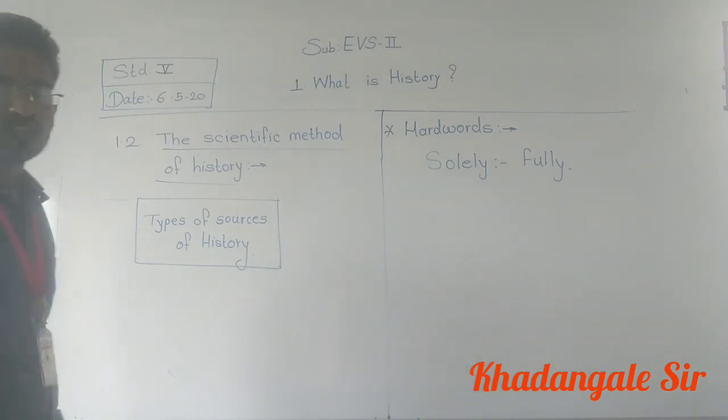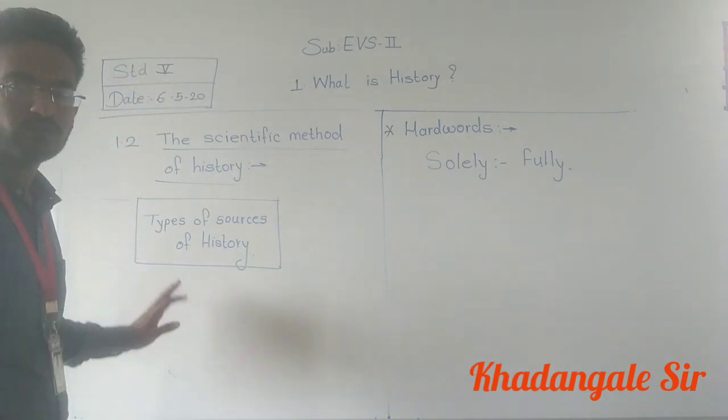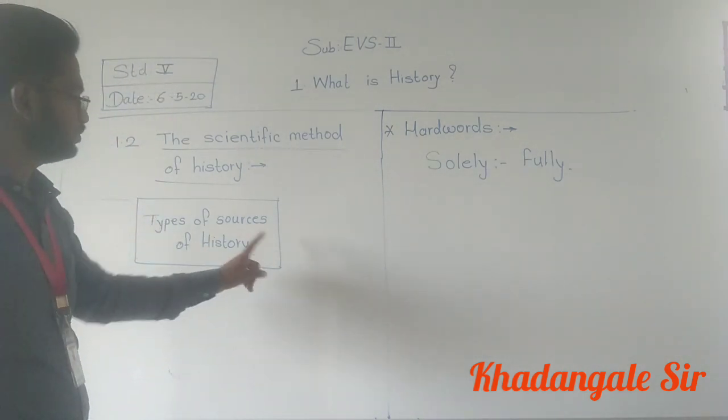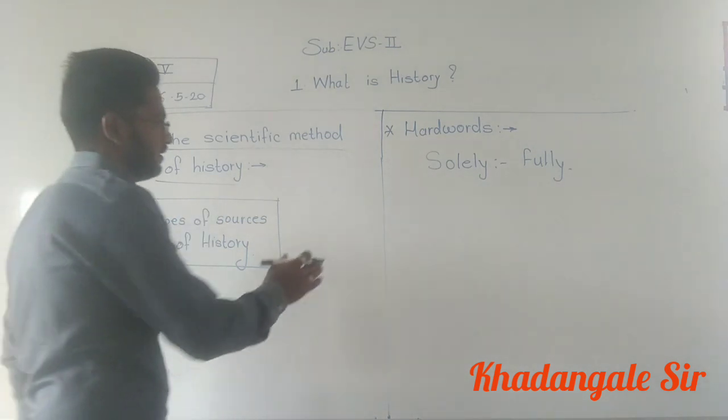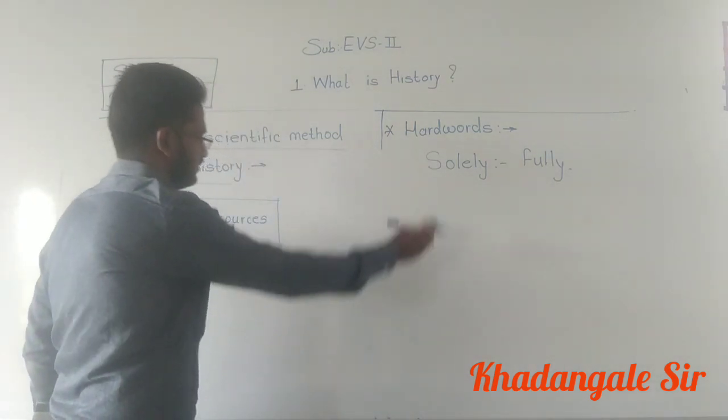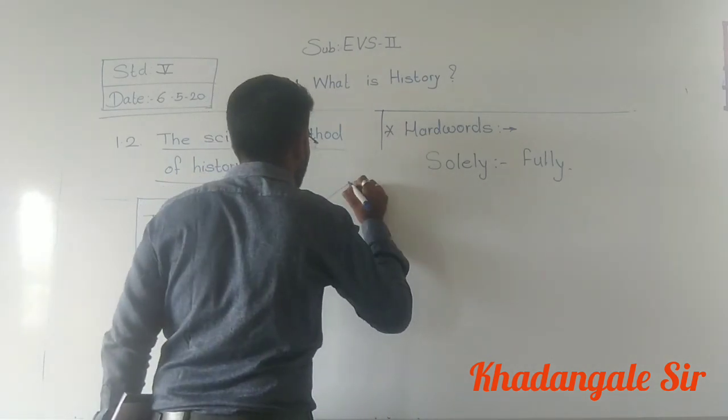Types of sources of history. Are you able to see it? Types of sources of history. And now this partition, see, there are three types.